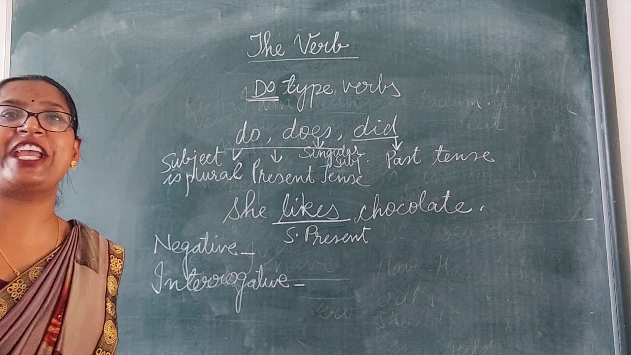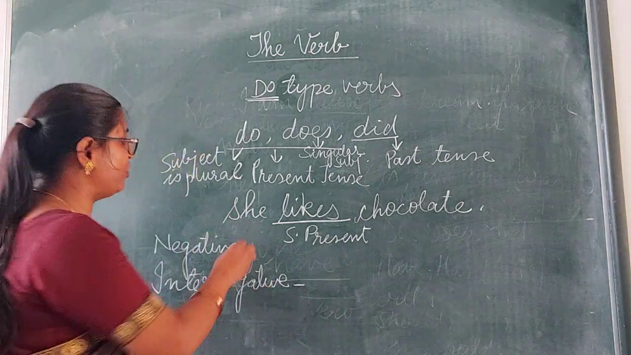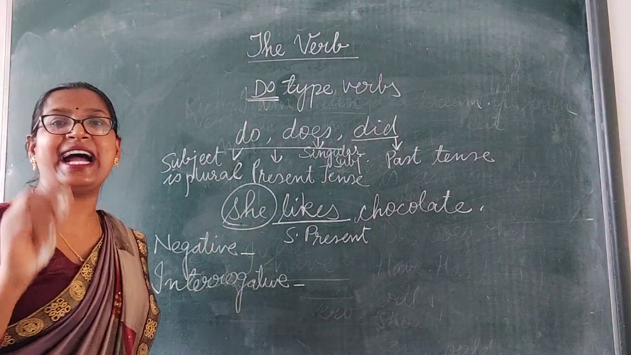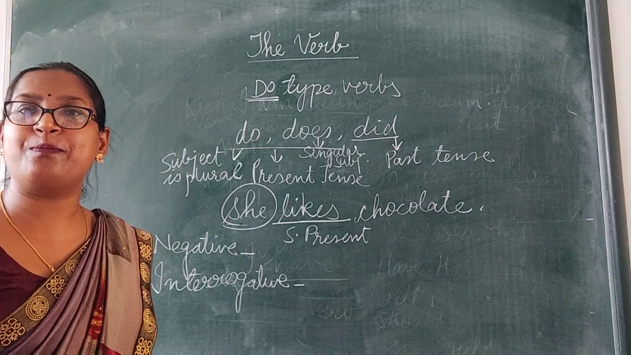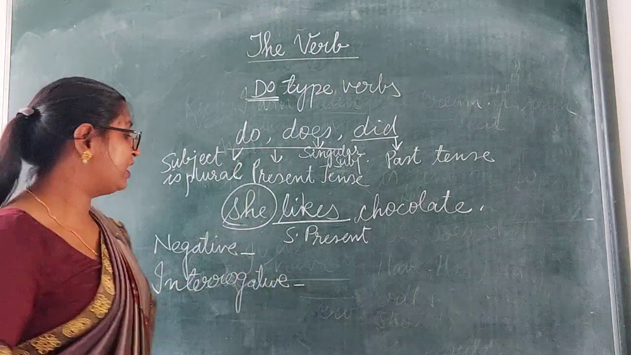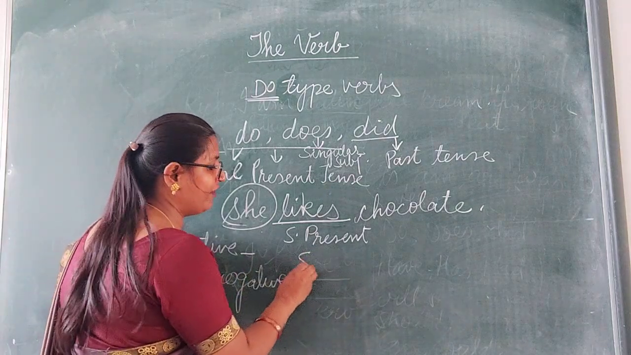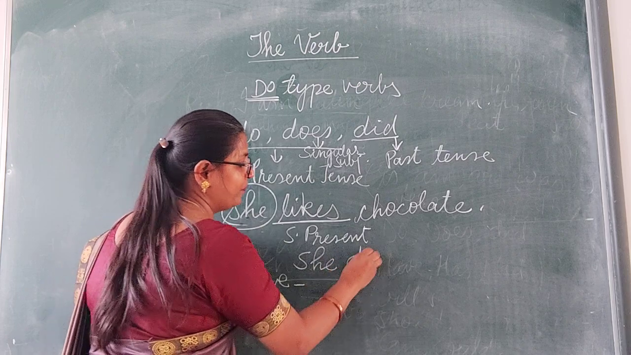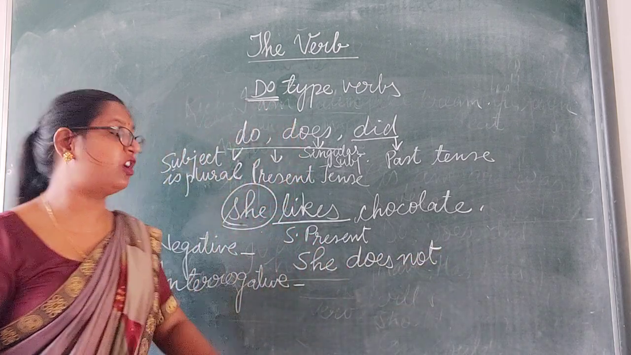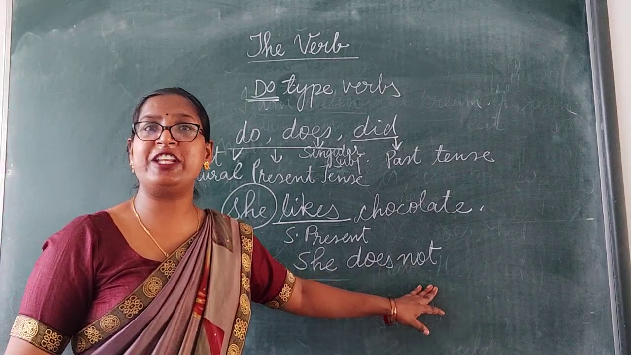I ask you to change into negative form. Dear children, here you know the subject is she. She is the subject and that is in singular form. So, with singular form we use the verb does. Clear? So, how we will change this sentence into negative? We will write she does not. She does plus the word of negation.